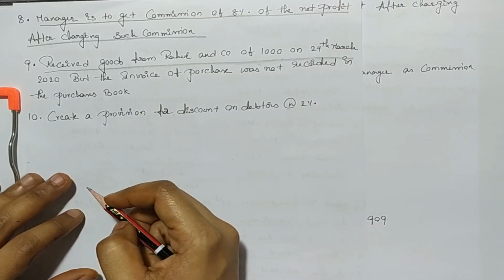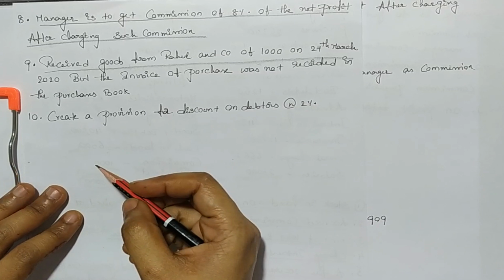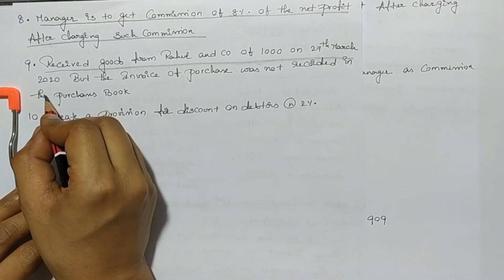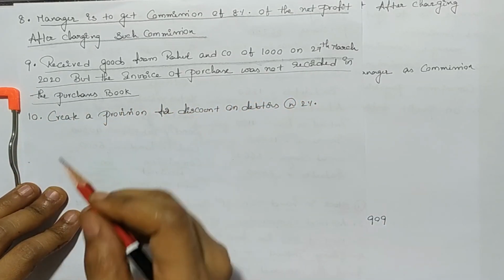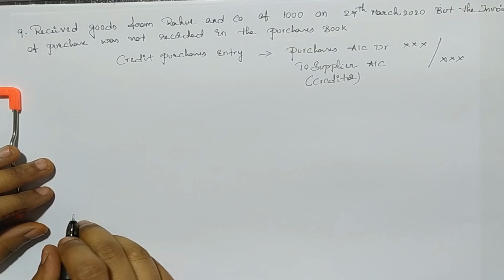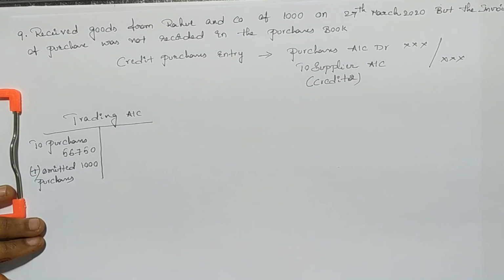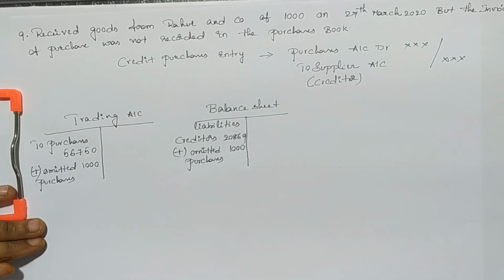Our next adjustment is received goods from Rahul & Co. of 1000 on 27 March 2010, but the invoice of purchase was not recorded in the purchases book. Whenever we purchase goods on credit basis, the entry will be purchase account debit to supplier account or creditor account. Since the adjustment says purchase amount is not recorded in purchases book, we mention the amount in two places. In the trading account, we add this amount to purchases, and also in the balance sheet, we will add this amount to the creditors on the liability side.